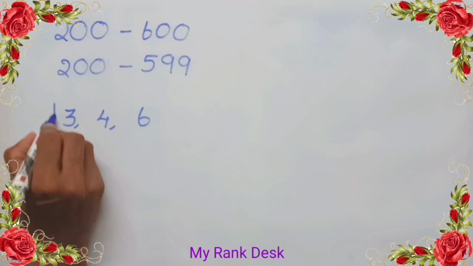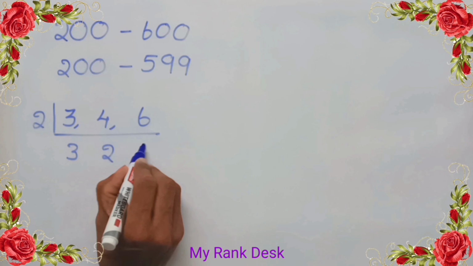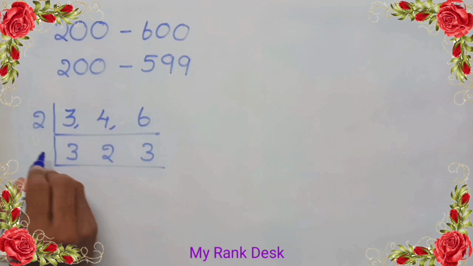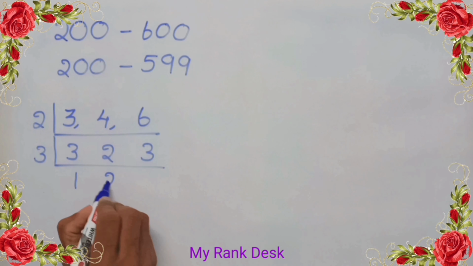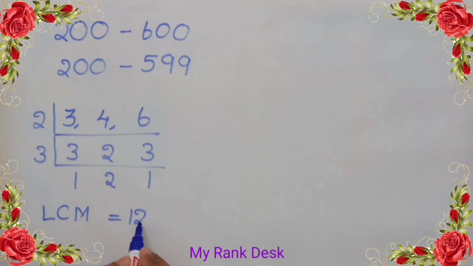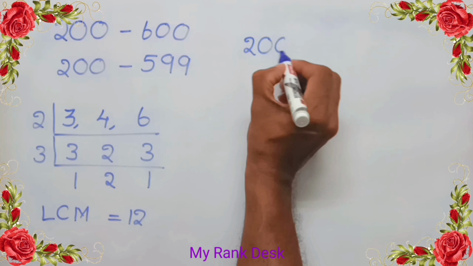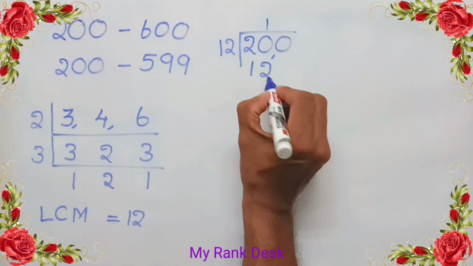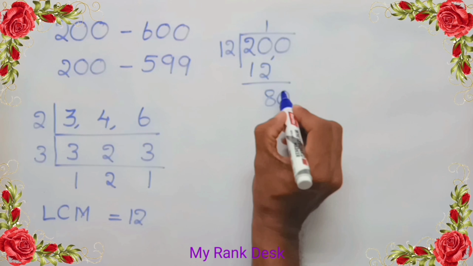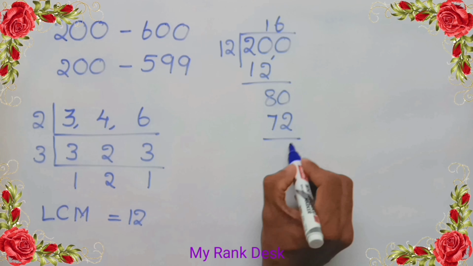Now let's find LCM of the divisors 3, 4 and 6. On dividing the divisors 3, 4 and 6 by 2, we get 3, 2 and 3. Again divide the remainders by 3, we get 1, 2, 1. So the LCM is 2 into 3 into 2, that is 12. Divide 200 by 12. 1, 12, 12. Remainder 8. Drop down 0. Six into 12 is 72. Remainder 8.